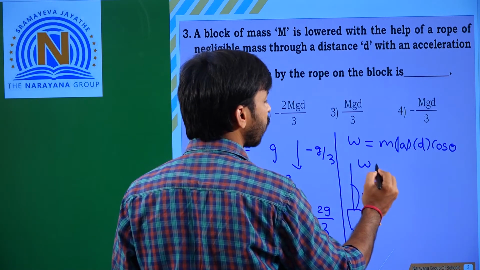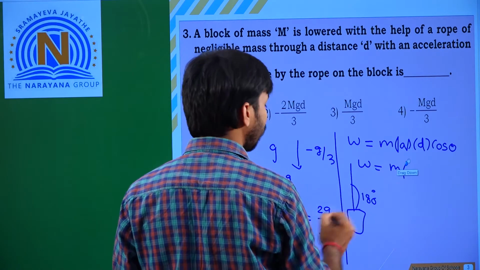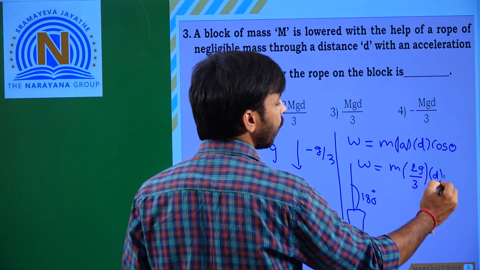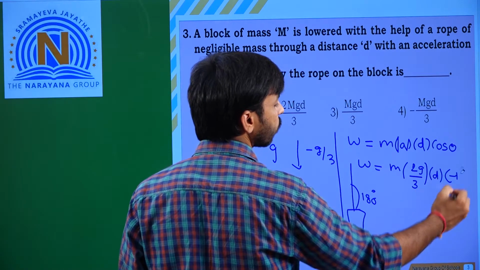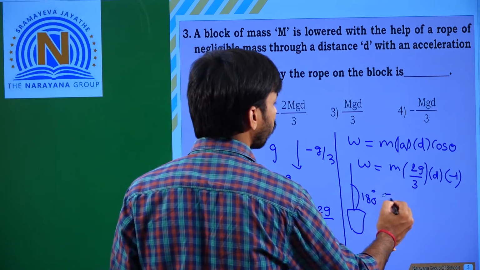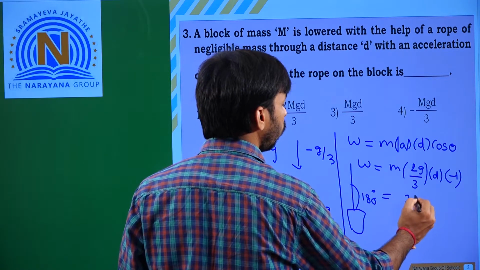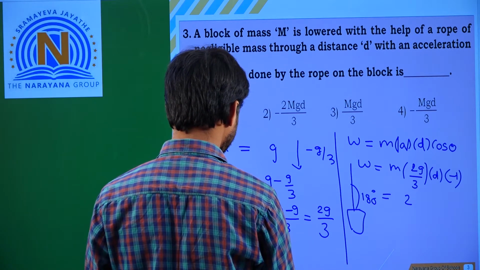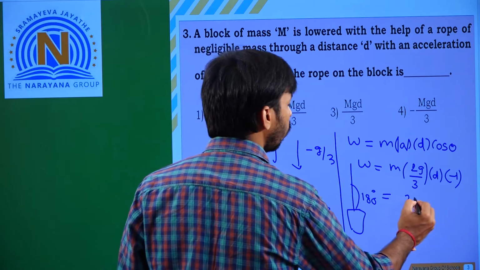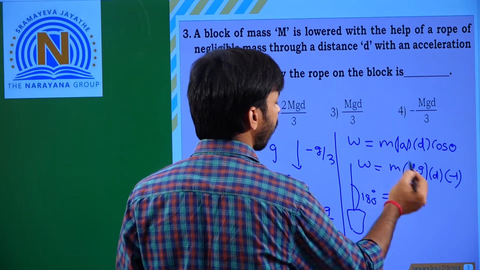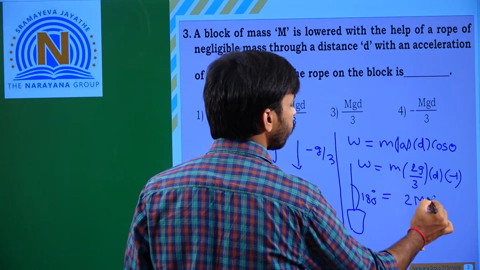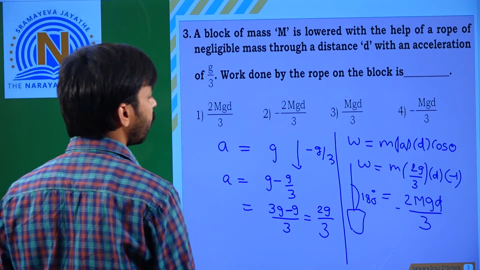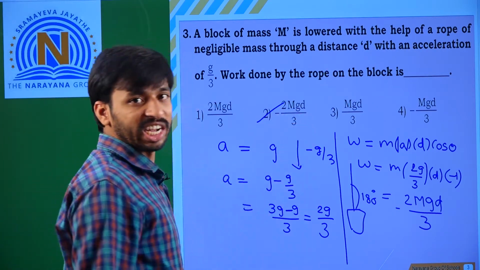So W is equal to m into 2g by 3 into d into cos 180 degrees, which is minus 1. So that is minus 2mgd by 3. So the second option is the correct answer.